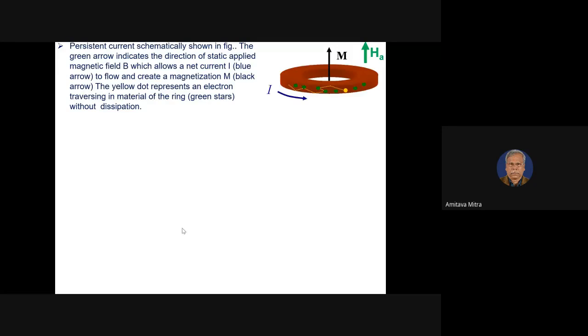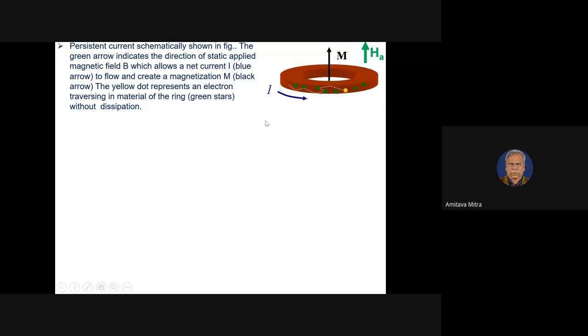So this persistent current, schematically we are representing it here. We have applied a magnetic field. HA is the applied magnetic field. And due to the applied magnetic field, a current is set up within a toroid, or we can say the ring. And this current is set up by the movement of the electrons on the surface.